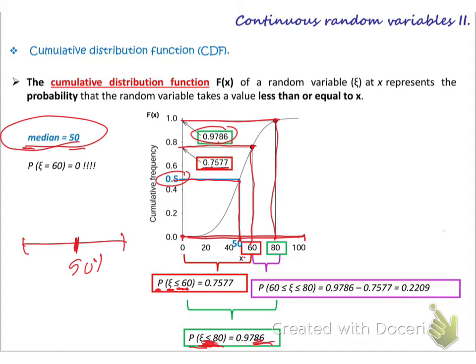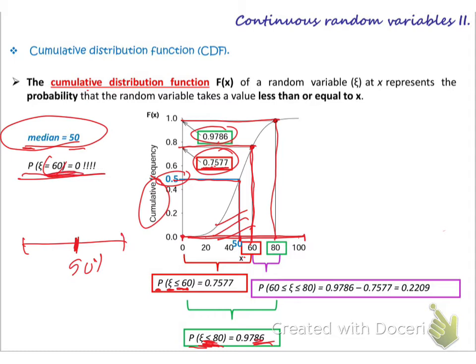So what is the probability of zeta equals 60? This is cumulative. Cumulative doesn't give the probability of one single point. The cumulative distribution gives the probability of before or after a range, between two values. So at 60, I cannot say it equals all the items before, I cannot say it's equal 0.7577.